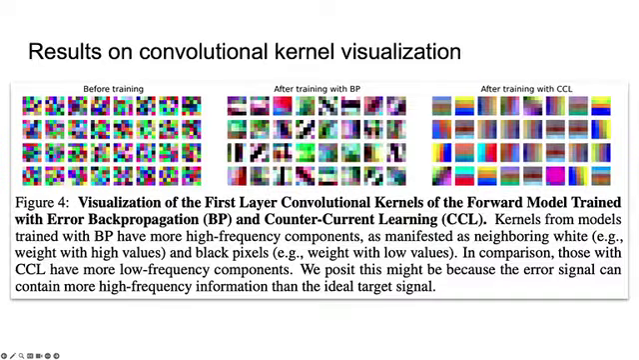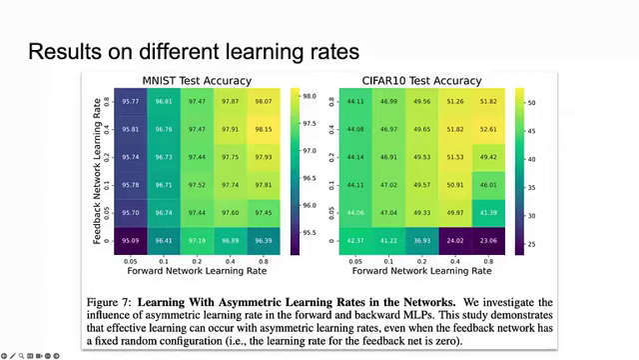In terms of visualization of convolutional kernels, we can see that backpropagation contains more high-frequency components, while CCL does not. We also show the results on different learning rates.